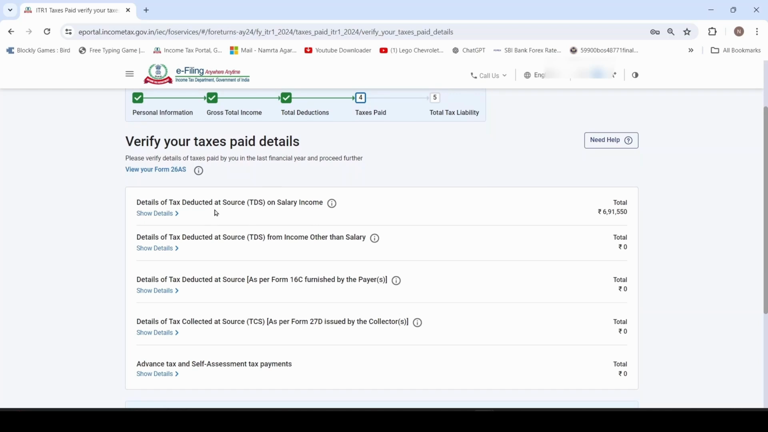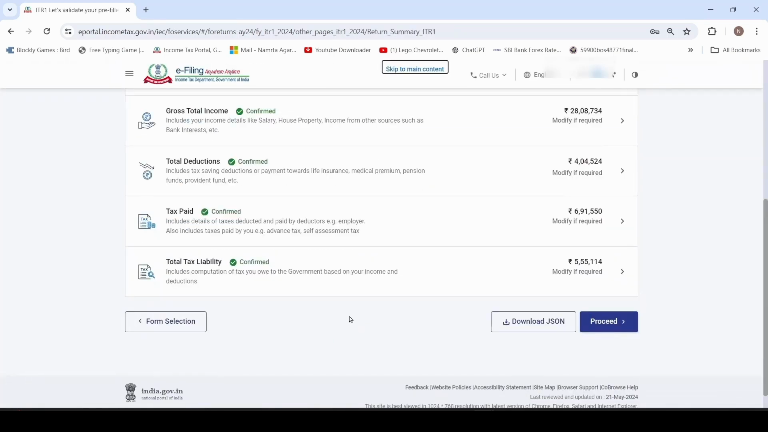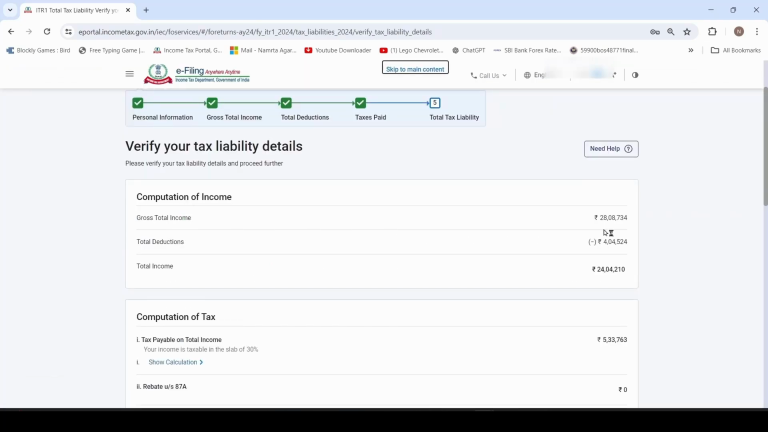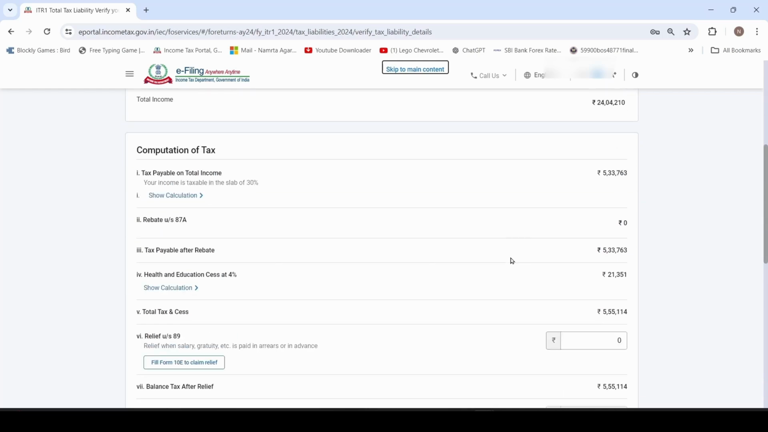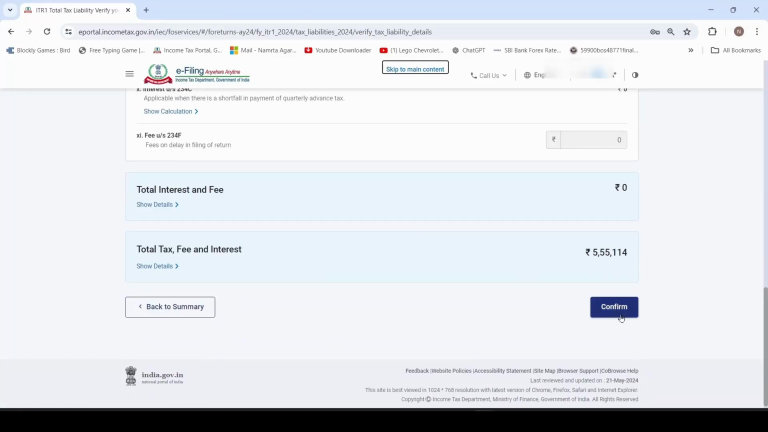I have paid tax to my employer 6,91,550. That is called as TDS. You can check this with your 26AS and modify if required. Click on confirm. Go to total tax liability head. Cross check the gross total income and deductions value. Tax liability is 5,33,000. Health and education cess is this. So total tax is 5,55,114. So this is my tax liability, and click on confirm.